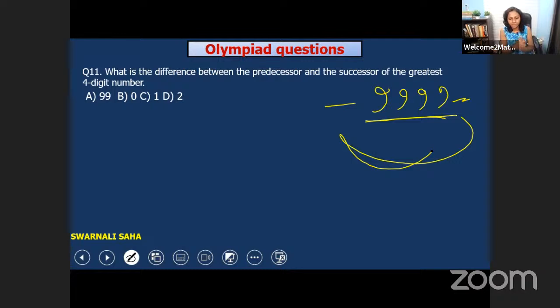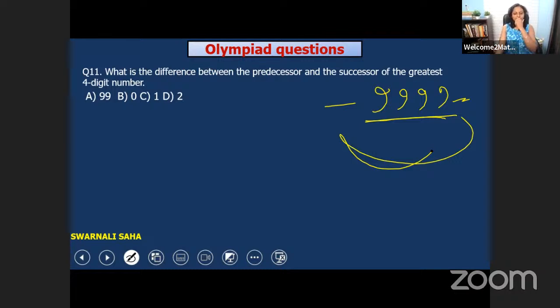Question number 11. What is the difference between predecessor and the successor of the greatest 4-digit number? Many of you have given the answer D, 99. Some say right, but some is not okay.